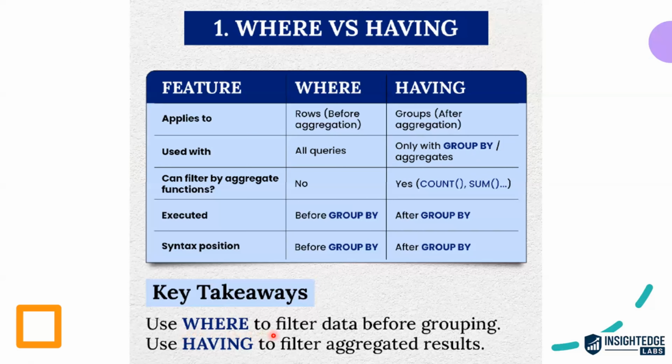Now, what are our key takeaways from this discussion? Whenever you want to filter your data row-wise, one should use the WHERE clause. And whenever you want to apply a filter condition based on some aggregation or some grouping operation, one should use the HAVING clause.